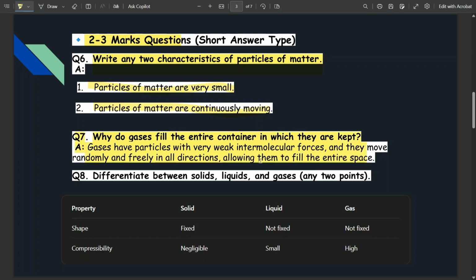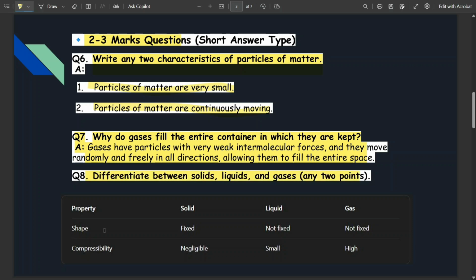Gases have particles with very weak intermolecular force and they move randomly and freely in all directions, allowing them to fill the entire space. So we see gases have very weak intermolecular forces and they randomly move freely in all directions, allowing them to fill the entire space. So question number 8, differentiate between solid, liquid and gas in any 2 points.